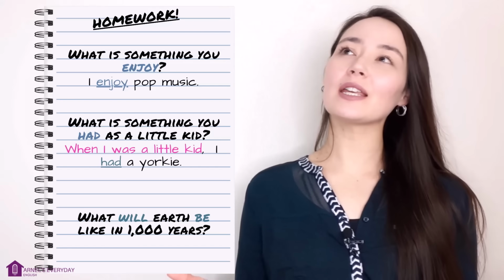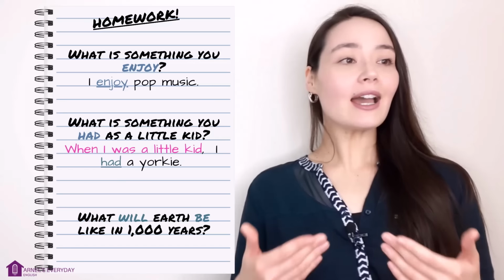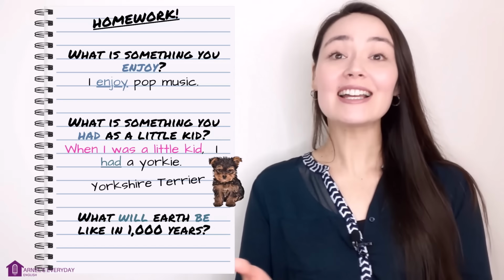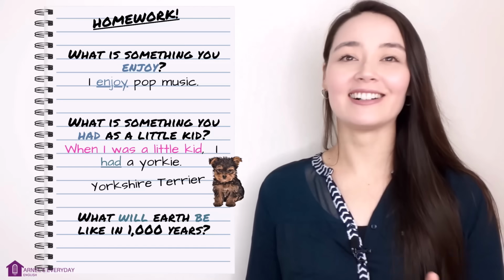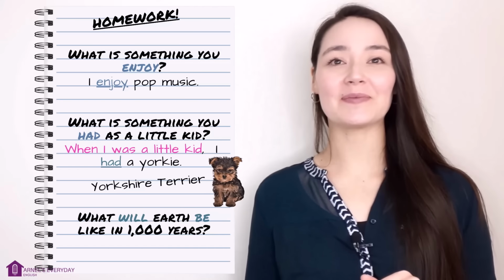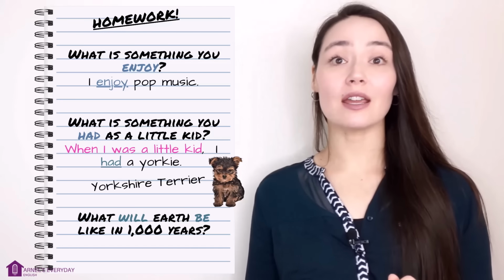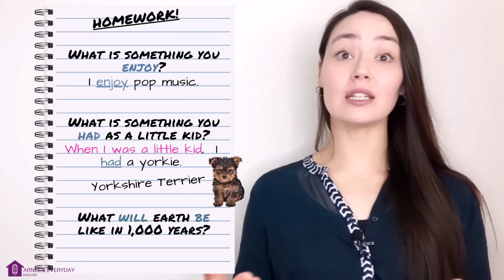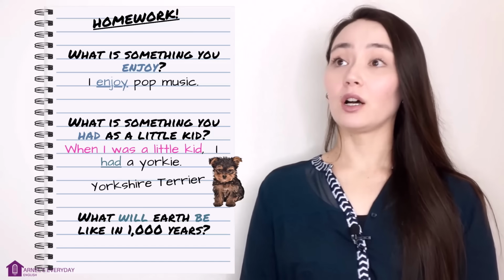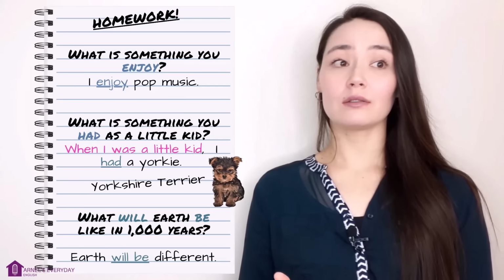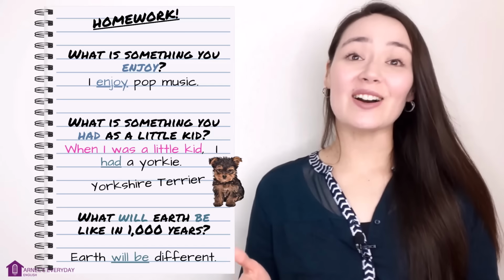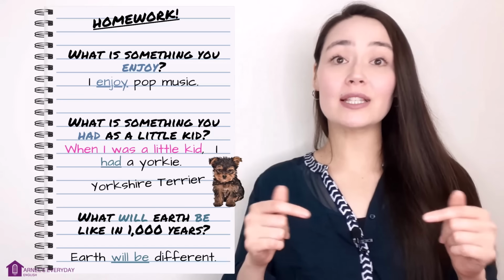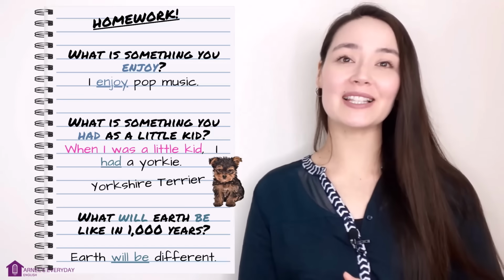Past state, what is something you had when you were a little kid? When I was a little kid, specific time, I had a Yorkie. A Yorkie is a short name for a Yorkshire Terrier. They're cute little dogs, aren't they? So I had a Yorkie. Future state. What will Earth be like in 1,000 years? Earth will be different. So use these questions here to practice. If you want, even give me a few examples down below. I would love to see your examples.